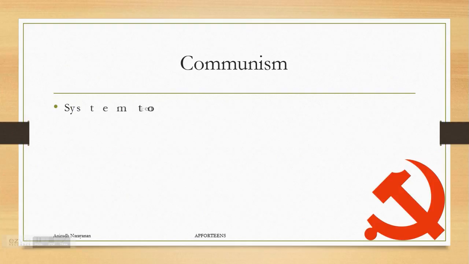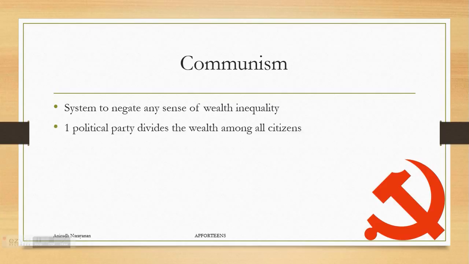Communism is the system to negate any sense of wealth inequality. If you have to choose one, you've got to choose this one for this specific trait. It's got one political party which divides the wealth among all the different citizens to be able to best form an equal society. This party is called, obviously, the Communist Party.